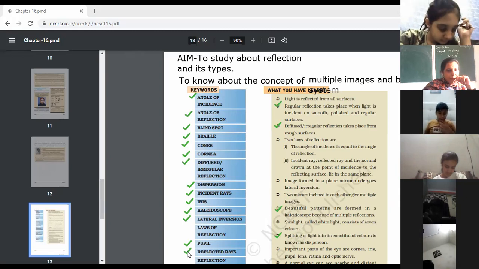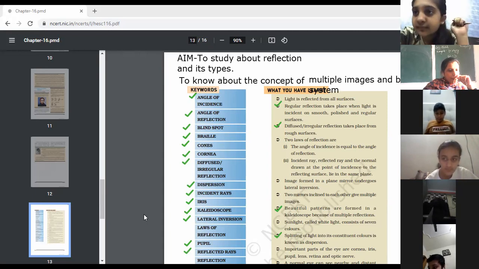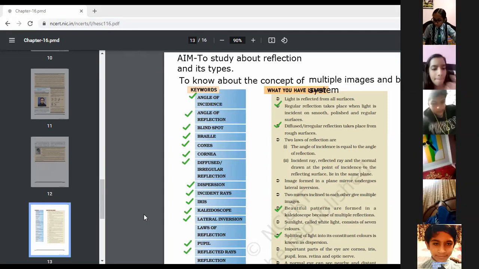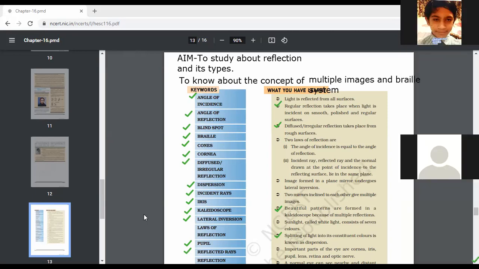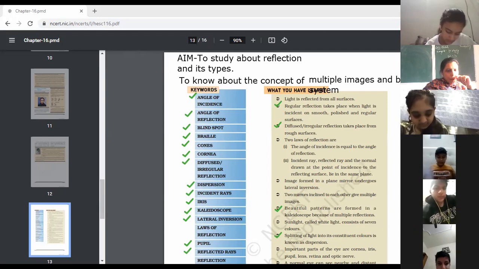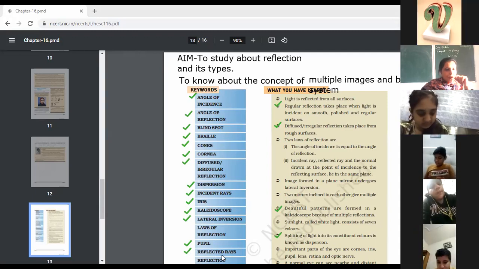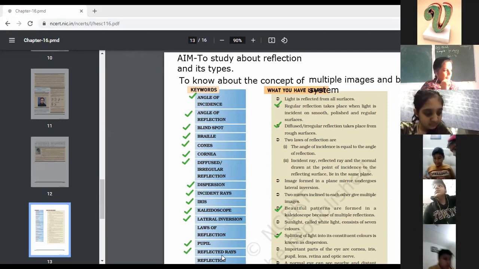Next comes reflected ray. The ray of light which is sent back by the mirror is called a reflected ray. Okay, good. The ray of light which is reflected by a mirror, sent back by the mirror, is known as a reflected ray.